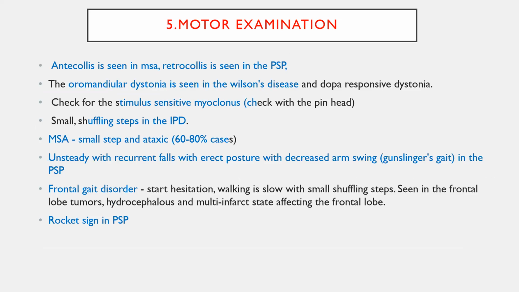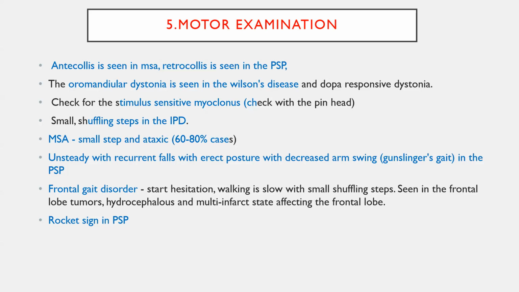And you can see various dystonias, that is anterocolis, retrocolis. Colis is neck, antero means anterior, that is anterior flexion of the neck, called anterocolis. Retro is posterior, that is the neck bending posteriorly. Anterocolis and retrocolis can be seen in PSP, oromandibular dystonia, classical of Wilson's disease. Cutaneous stimulus sensitive myoclonus can be seen in cortical type of myoclonus, and small shuffling gaits will be seen in idiopathic Parkinson's disease.